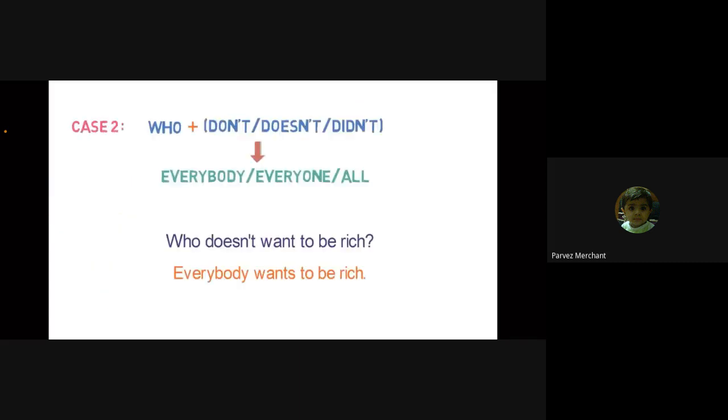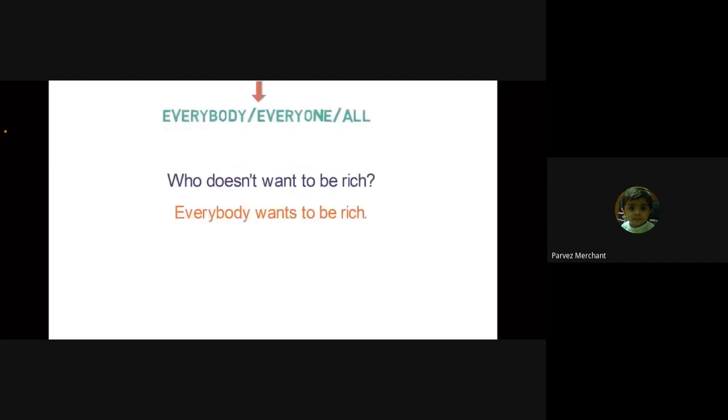Now let's look into case number 2. Sentences where the structure is "who" plus don't, doesn't, didn't. It gets converted to everybody, everyone, all. Let's look into an example of it. Who doesn't want to be rich? After converting, the sentence will be, everybody wants to be rich.